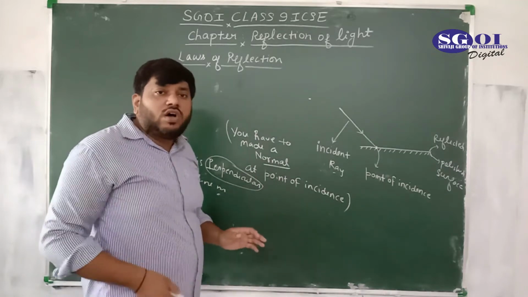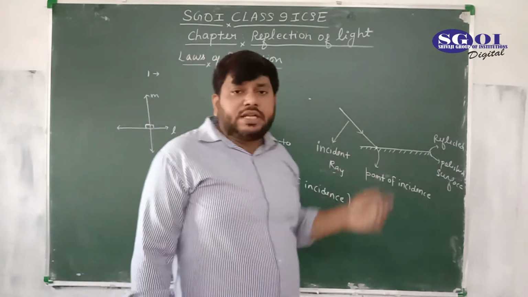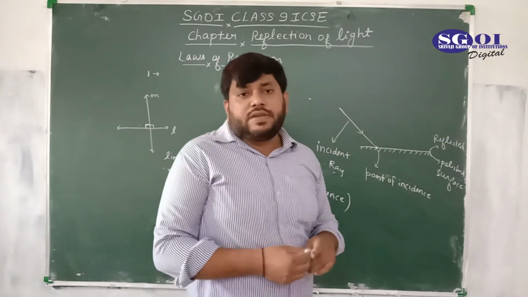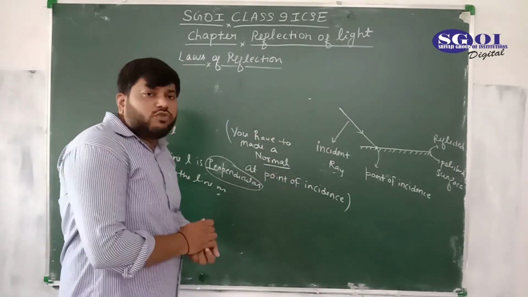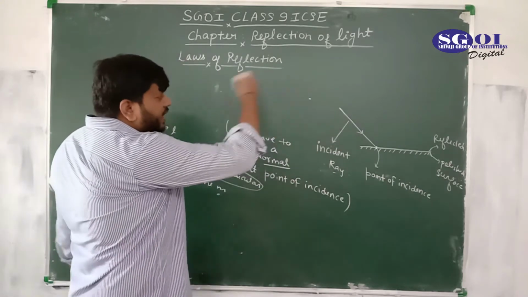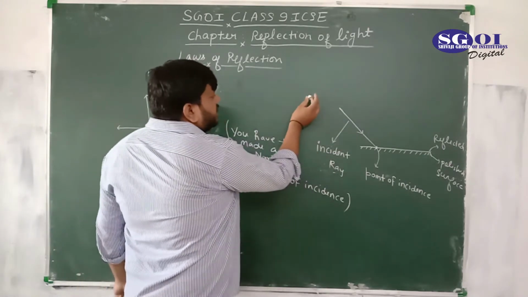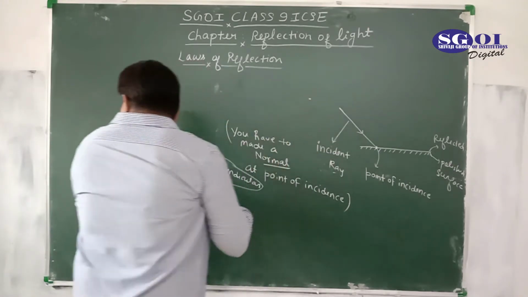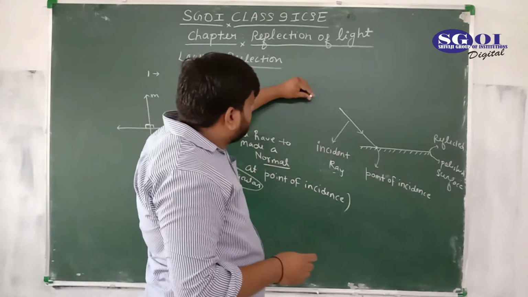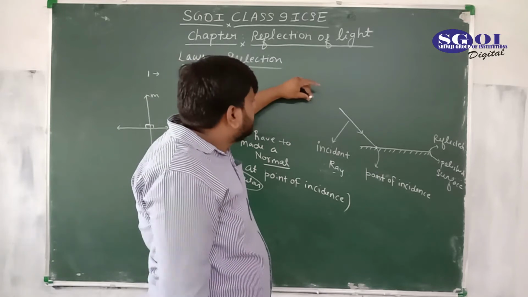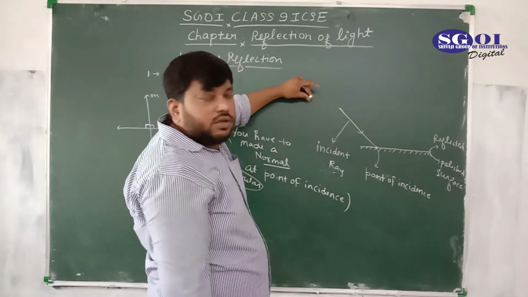We have to draw a perpendicular which makes a 90 degree angle on this whole surface, but at the point of incidence. So how would we draw the normal practically in this situation? This is a normal.